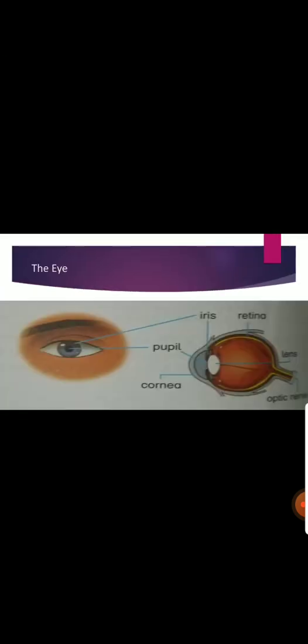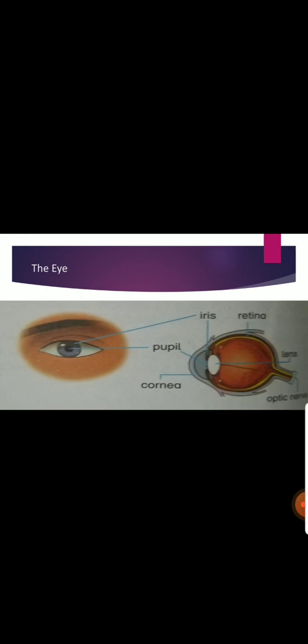Okay, now let's discuss sense organs. Now we have 5 basic sense organs. You all know that. What are those? Sense of touch, sense of sight, hearing, smell and taste. First of all, we are going to discuss eyes. Okay, we all know that eyes provide us the sense of sight, not only to human beings but animals, birds, fishes, etc.